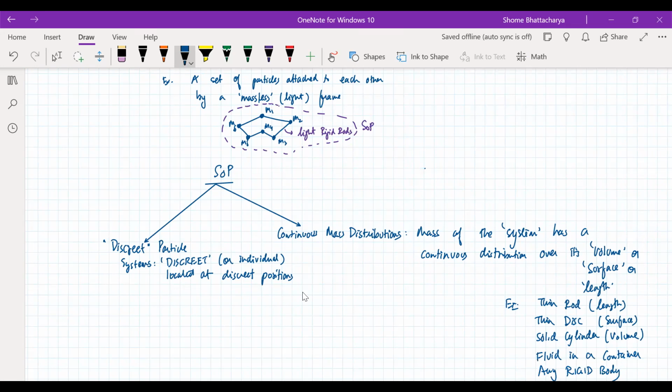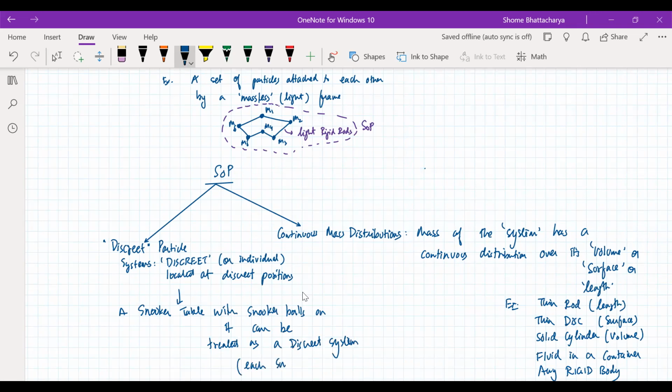Okay. Whereas a snooker table with snooker balls on it can be treated as a discrete system, because each snooker ball may be treated as a particle, because its own diameter is small compared to the size of a snooker table.